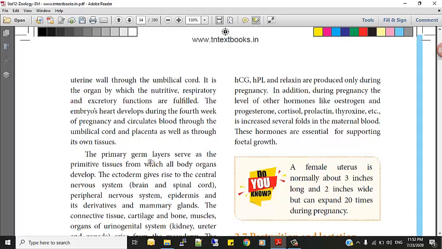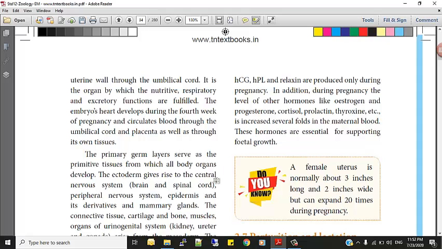Next, the primary germ layer serves as a primitive tissue from which all the body organs develop. So in the primary germ layer, all the organs originate from it. Okay, so we call it primitive tissue. The ectoderm gives rise to... this is a question, remember it well. We covered this last time in the video itself. This time, just mark it and learn it now.